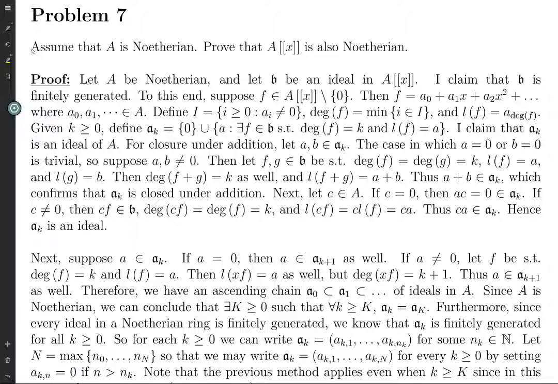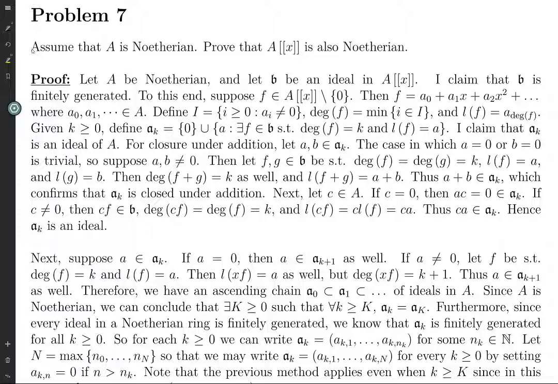So you have a Noetherian ring A, and you want to prove that the ring of formal power series is also Noetherian. This is basically the Hilbert basis theorem, except that it's not. It's a little different. There's some things you do differently, but it's a very similar outline. And like the Hilbert basis theorem, there's a lot of stuff that you've got to do.